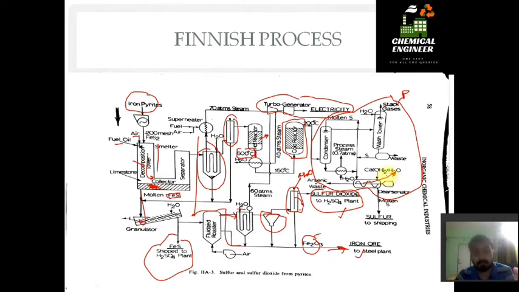We use lime water, Ca(OH)2 dot H2O, to remove the arsenic impurities from the final sulfur stream. So this is the typical process. You just have to remember the middle part of this process, that is the reaction part, as well as the final part by which we remove impurities. So your answer should be lime water.